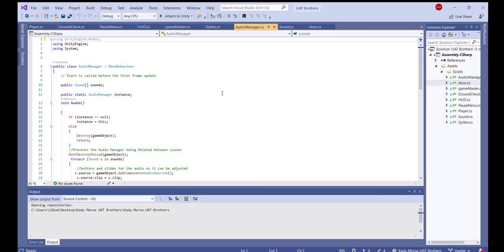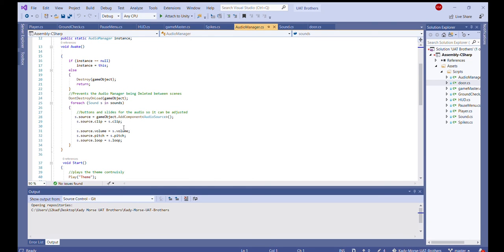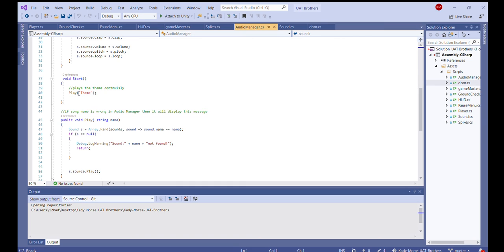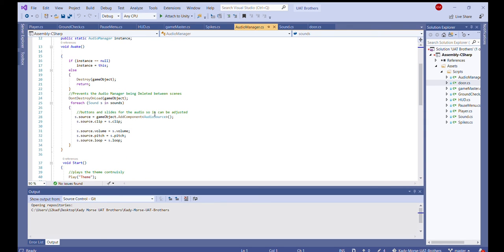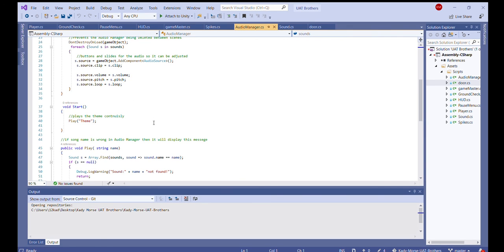This is our audio manager, which shows all our music. This also gives the player the ability to control it. This plays the theme constantly, so you don't have to worry about it. I do have a loop in here, so I also put a loop on my theme song.